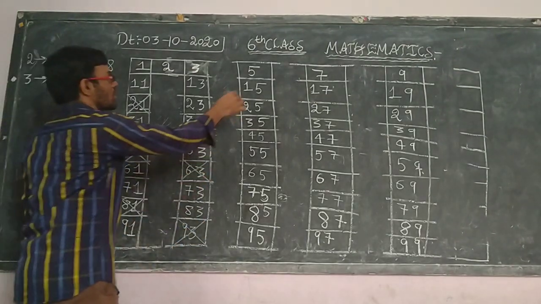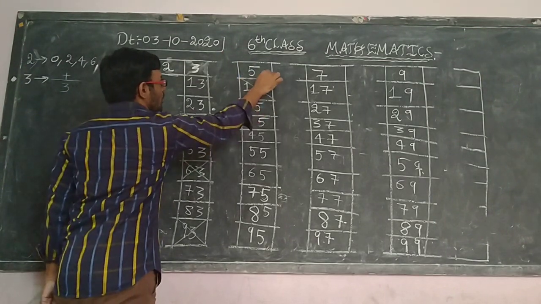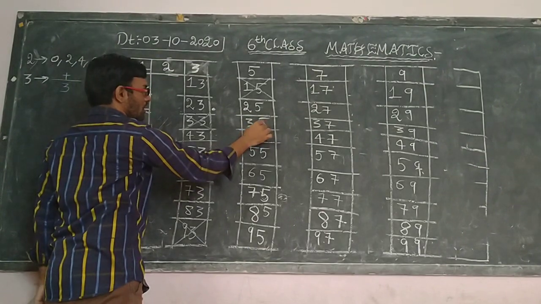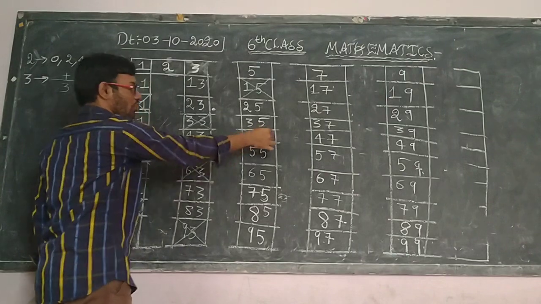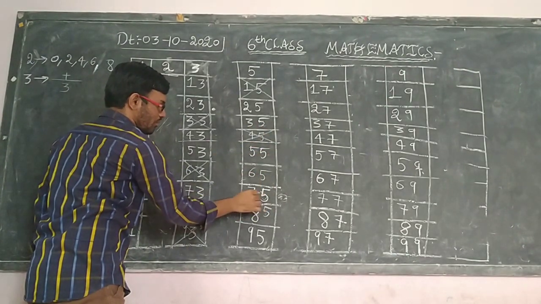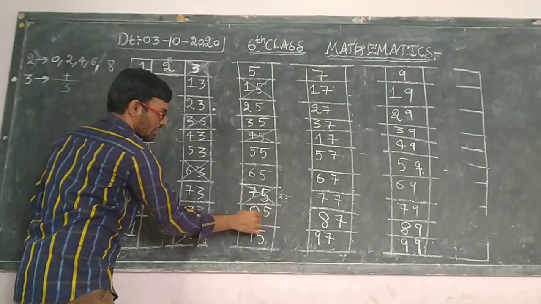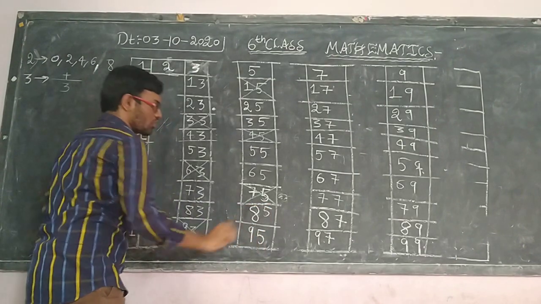Next, after this, 5 we left it. So 15 is also divisible by 3. 25, no. 35, so 35 means 8. 45, this is 9, 4 plus 5 is 9. 5 plus 5 is 10, 6 plus 5 is 11, 7 plus 5 is 12. This is also divisible by 3. 8 plus 5 is 13, 9 plus 5 is 14, so no need.